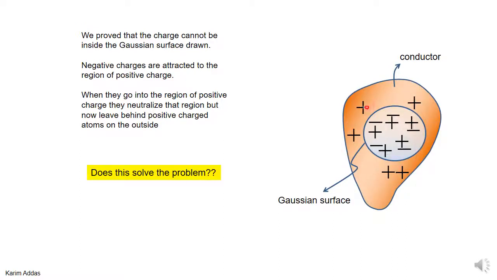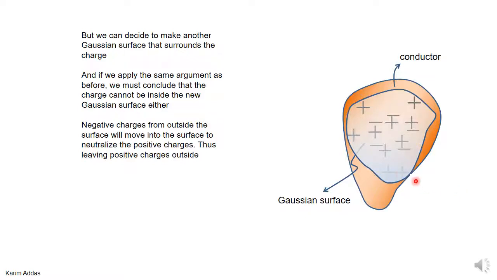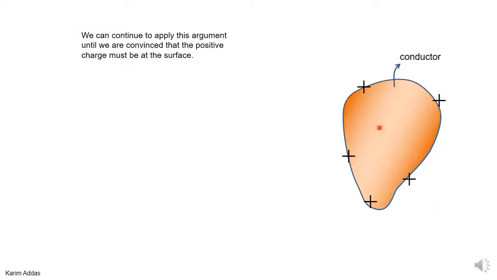Can this situation exist in equilibrium, where you have these positive charges outside here, outside the Gaussian surface? It doesn't work, because you can make a Gaussian surface of a larger size that encloses all of this positive charge. So the conclusion is, again, like with the situation before, that you can never have extra positive charge inside the conductor. So where must this positive charge lie? The positive charge must lie on the surface.